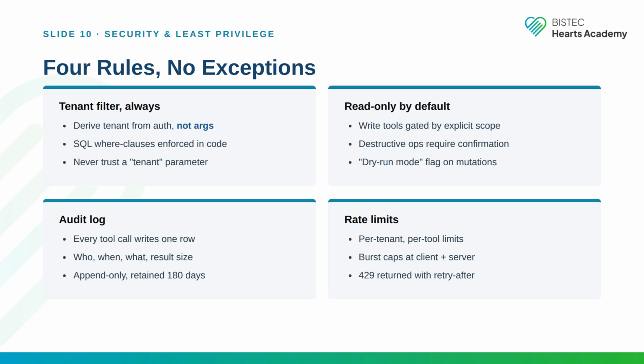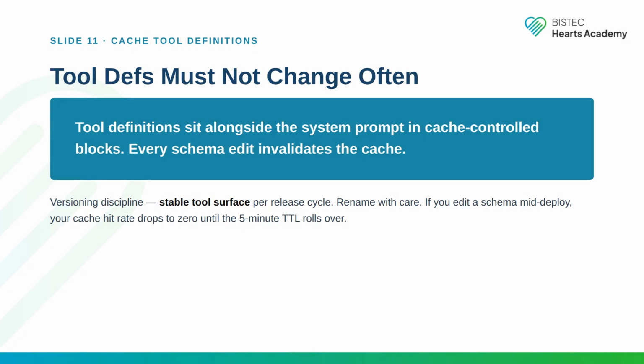Rule 4, rate limits. Per tenant and per tool. Burst caps at client and server. Return 429 with a retry after header. Tool definitions sit alongside the system prompt in cache control blocks. Every schema edit invalidates the cache. Versioning discipline: stable tool surface per release cycle. Rename with care. If you edit a schema mid-deploy, your cache hit rate drops to 0 until the 5-minute TTL rolls over. Plan schema changes around cache windows.